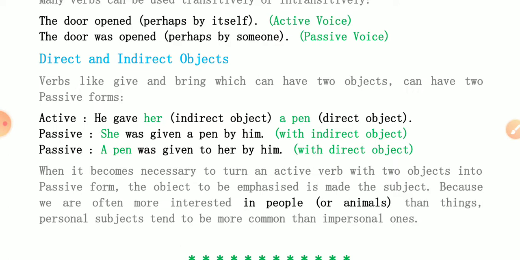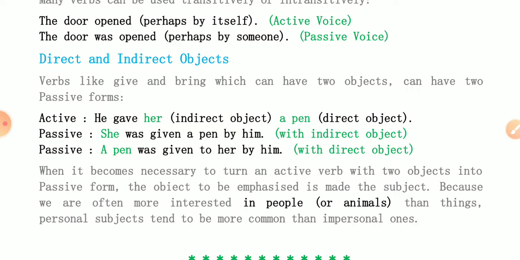This is the rule of tense with the indirect object we have studied here. Her will become she in a passive voice. And the second answer is a pen. A pen is a direct object. A pen was given to her by him. Okay, so both the answers are correct.